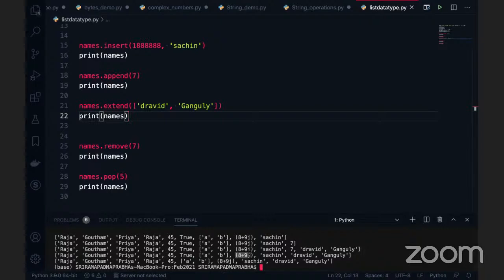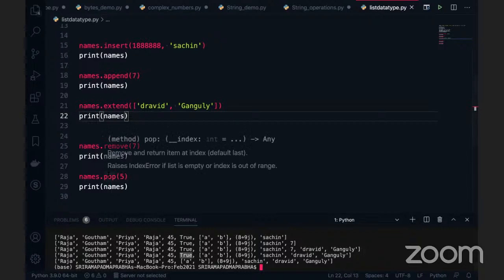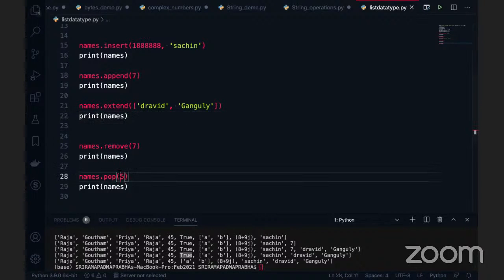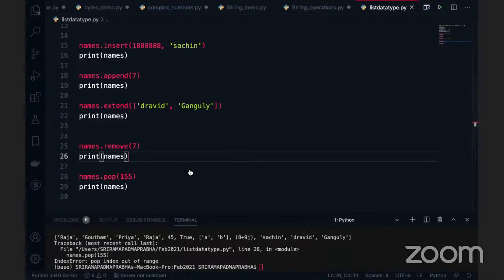It is this one, not this one, guys. 0, 1, 2, 3, 4. Yes, this true is at the 5th index. This got deleted. So this is the index level. Okay, now I'm going a little mad. I'm giving like 55 or 155, an index which is not present in the list. I'm trying to execute this. We will get the index out of range exception. Okay, fine. This you understand.